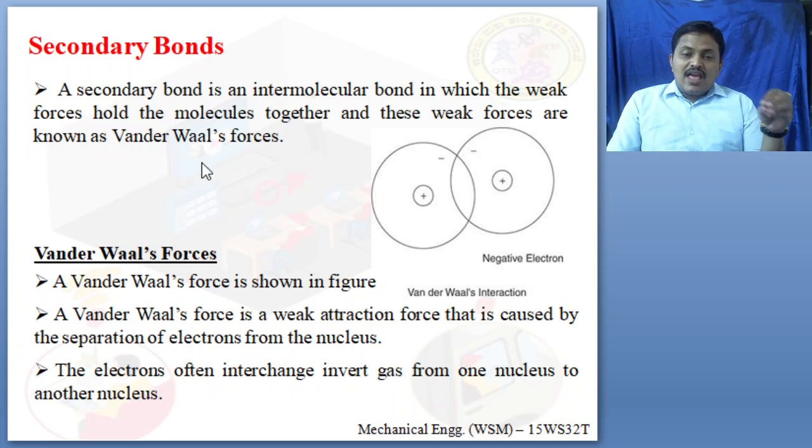This is known as van der Waals force. So this is about the secondary force. One thing we understood in atomic bonds: primary bonds are the strongest and most stable bonds, whereas secondary bonds are the weakest bonds. These weak forces are known as van der Waals force, caused by the separation of electrons from the nucleus.